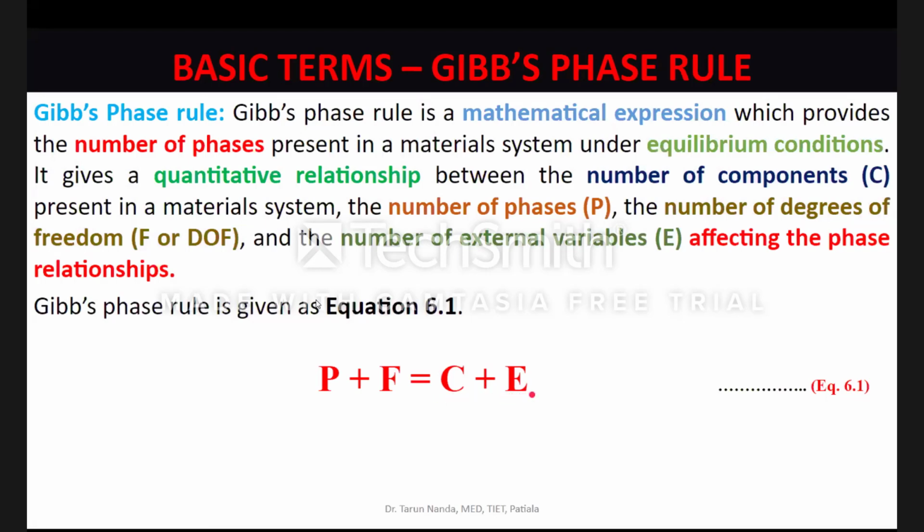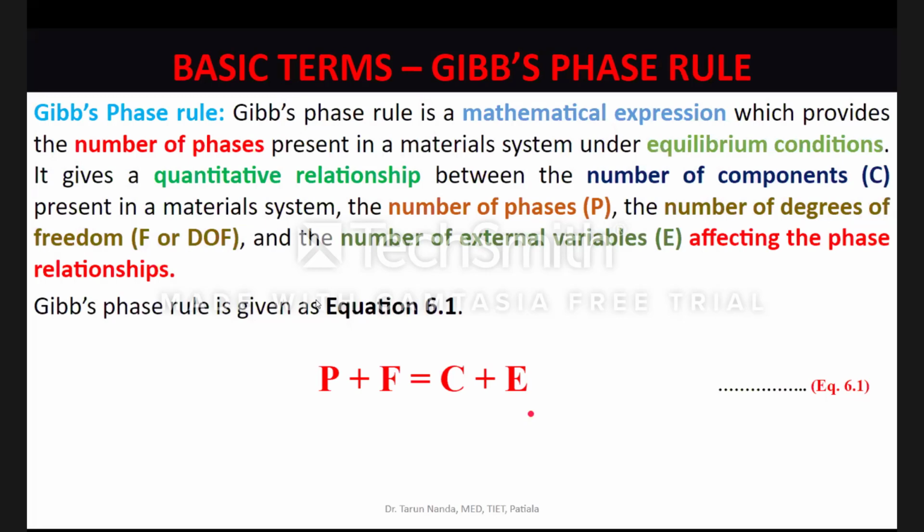But at times you can have 5 different variables. I'll talk about it. So what is this E? This is the total number of external parameters that you can change for the material system in order to process it. Or in other words, in order to bring about changes in its phases and other things. So P plus F is equal to C plus E, sorry, C plus 2, is the Gibbs phase rule.